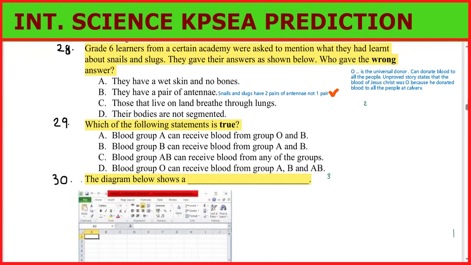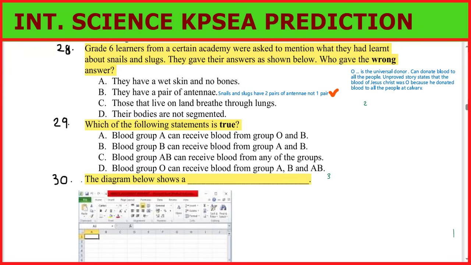For example, the story states that the blood group of Jesus Christ was O. Why? Because he donated blood to all the people at Calvary, including you. Okay, that is just a joke.